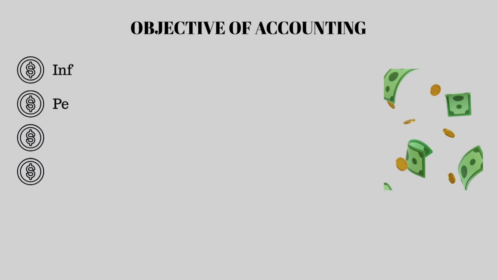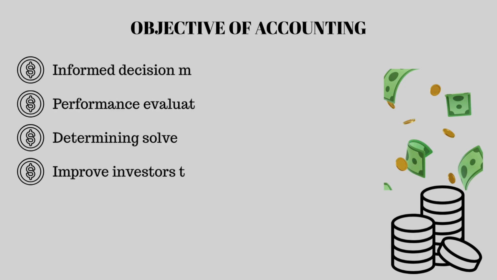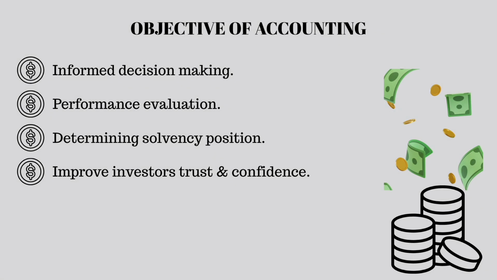So like the importance of accounting. Why do we need accounting? We have one, informed decision making. The main objective of accounting is that the information prepared should get to the final users, right?